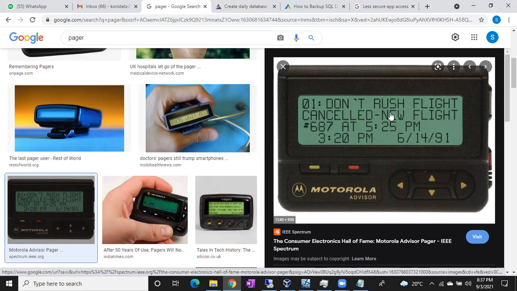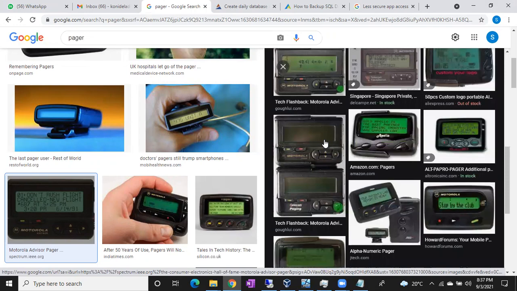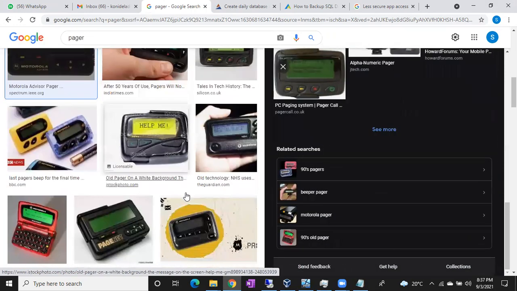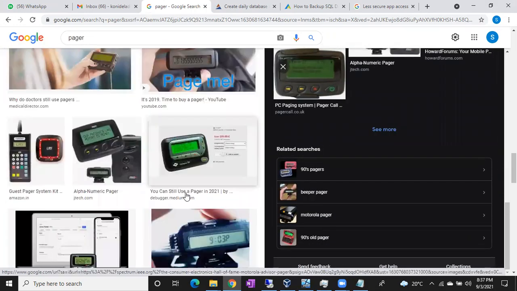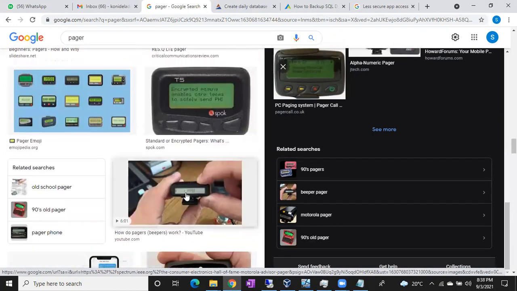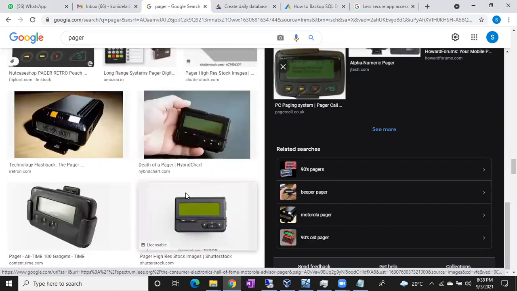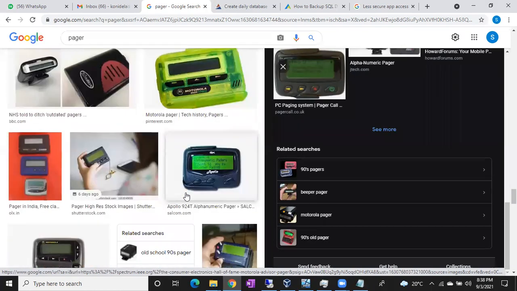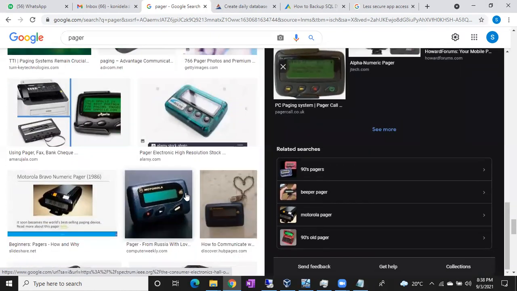Like how we are getting an SMS now, earlier we got alerts on pager devices. You can see different pagers, and a calculator kind of pager also. I don't know how many of you have used pagers. Anyone? No, sir.